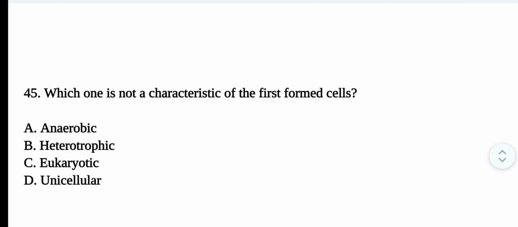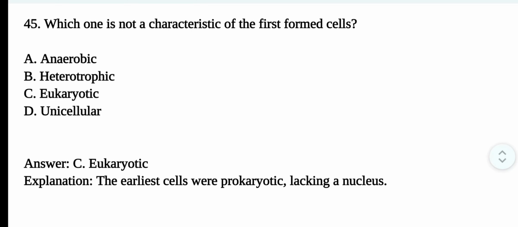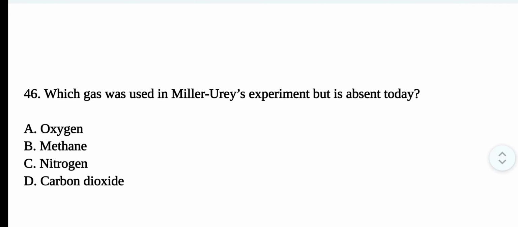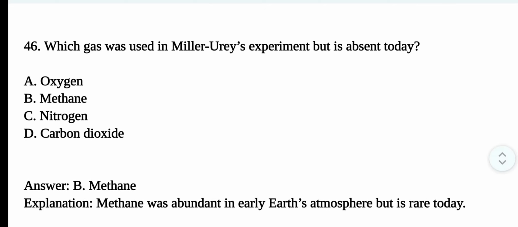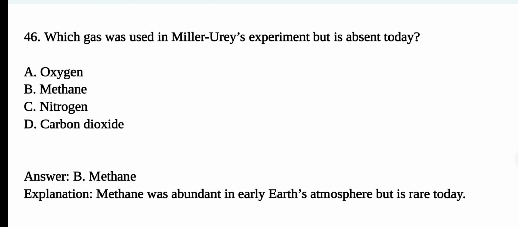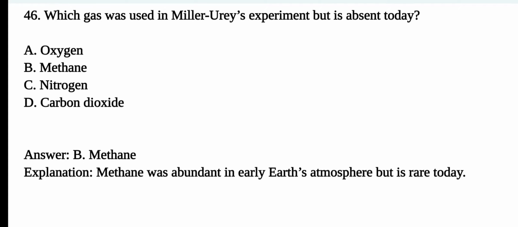Question number 45. Which one is not a characteristic of the first formed cells? The correct option is option C, eukaryotic. The earliest cells were prokaryotic, lacking a nucleus. Question number 46. Which gas was used in the Miller-Urey experiment but is absent today? The correct option is option B, methane. Methane was abundant in early Earth's atmosphere but is rare today.